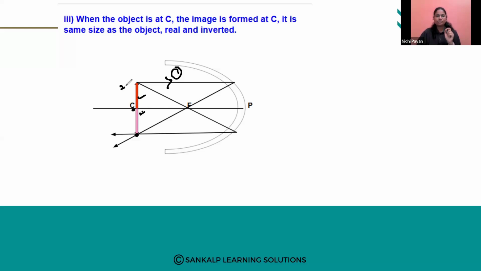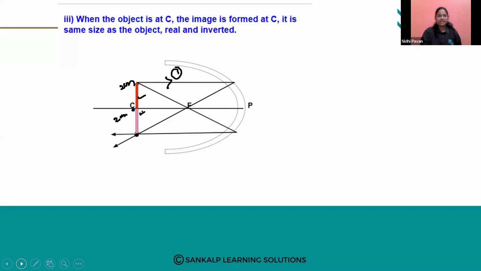If the object is around 2 centimeter, the image will also be 2 centimeter. It is real, meaning it is obtained on the screen, and it is inverted. If this is the object, the image will be formed like this, an inverted image.